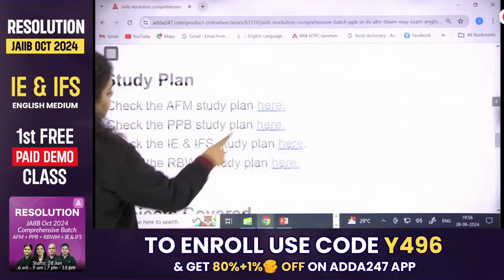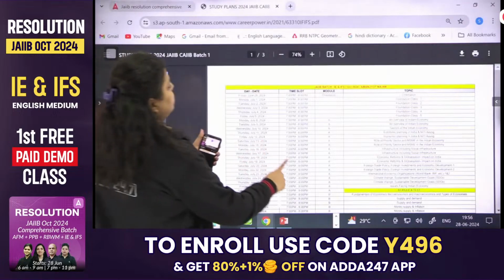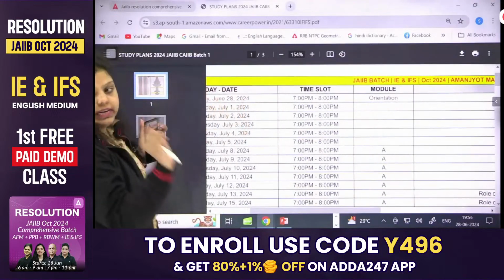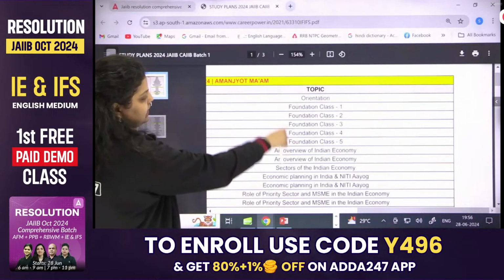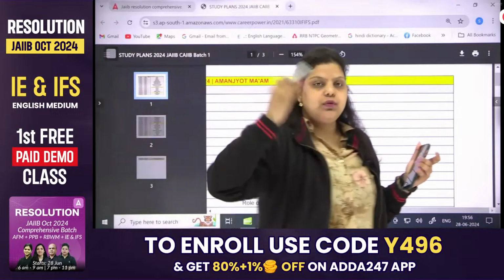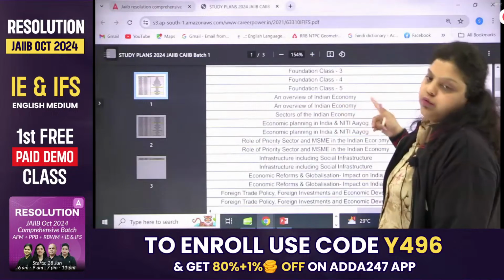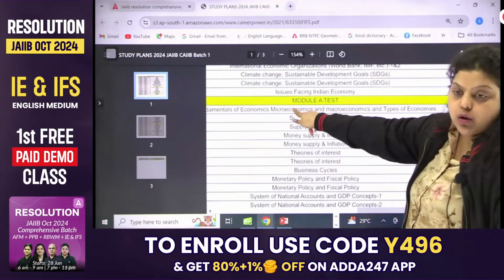This is our study plan of IFS. You can click here and check the study plan. So from the 28th, today we have started our batch from 7 to 8 p.m. This is your English medium batch. First, today we had the orientation class. From Monday, we will be having a foundation class. 5 foundation classes are there. After the 5th foundation class, we will start our module A, that is an overview of Indian economy. So this is how we are going to cover all the modules.